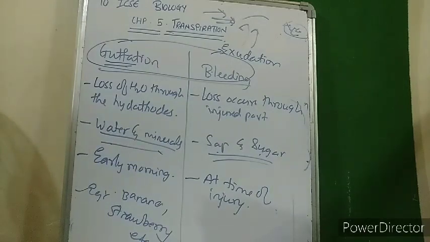So with this we can conclude the chapter. It is a very simple chapter. You have to learn a few basic definitions like types of transpiration. There are three types: cuticular transpiration, stomatal transpiration, and lenticular transpiration. Then how the plant bodies are adapting to transpiration, what the changes are, which factors affect transpiration, what is guttation, what is bleeding, what is evaporation, what is transpiration. So these are the basic differences, and a few experiments like the dry cobalt chloride paper experiment, etc. These are the small things that you need to remember in this chapter. Okay, you can make notes of this.